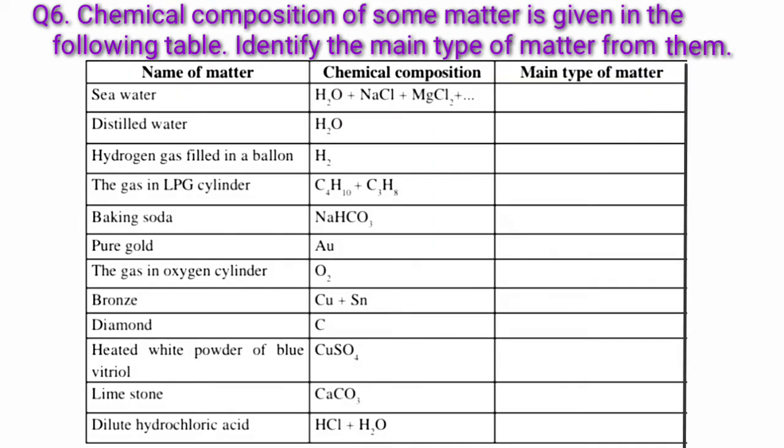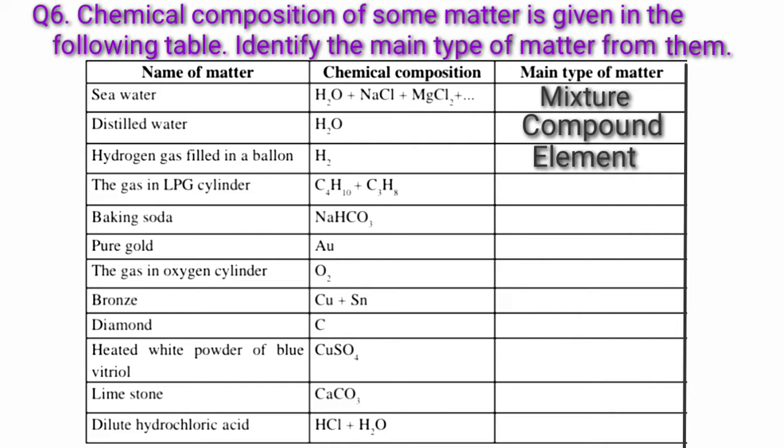Name of matter seawater. Chemical composition H2O plus NaCl plus MgCl2 plus so on. Main type of matter mixture. Second, distilled water. Chemical composition H2O. Main type of matter compound. Name of matter hydrogen gas filled in a balloon. Chemical composition H2. Main type of matter element.